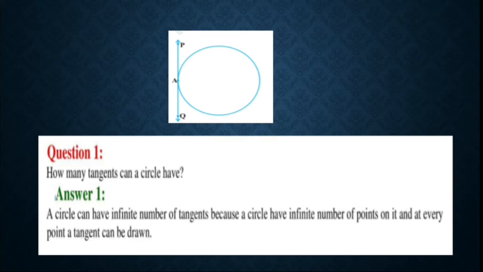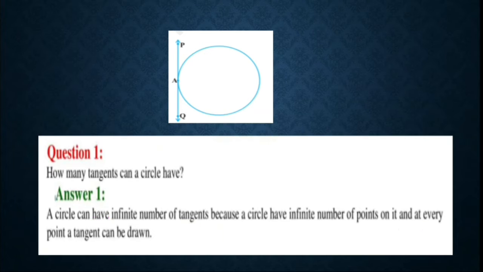Now you also know that there are infinitely many points on the circumference of a circle. That means at each point you can draw only one tangent. So for infinitely many points you can draw infinitely many tangents. So your answer will be: a circle can have infinitely many tangents because a circle has an infinite number of points on it, and at every point a tangent can be drawn.